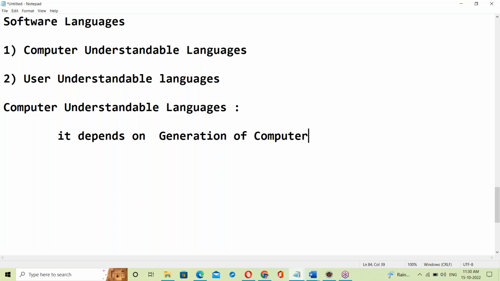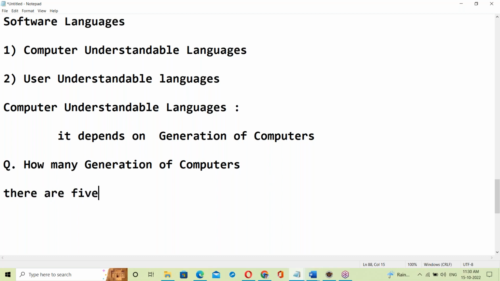See guys, tell me, one more question for you. How many generations of computers? Anyone have an idea? Come on, guys. Of course, I'll explain. I'm just asking your idea. How many generations of computers?